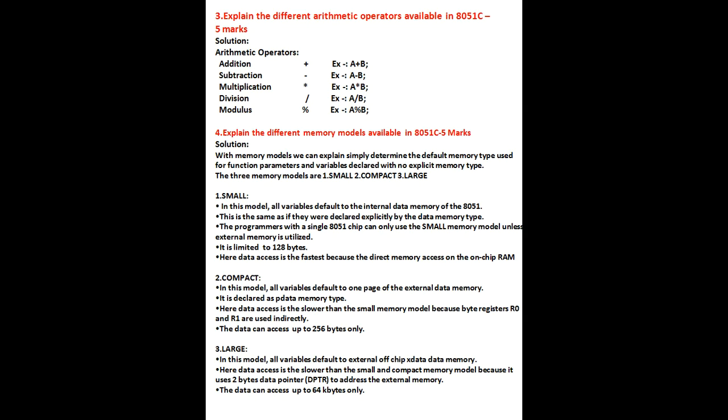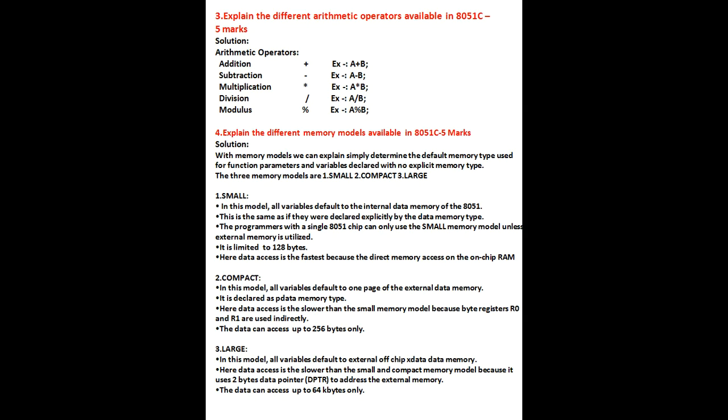Third one, programs with a single 8051 chip can only use the small memory model unless external memory is utilized. If you are not using external memory, you have to use the small memory model only, because that is the only option.